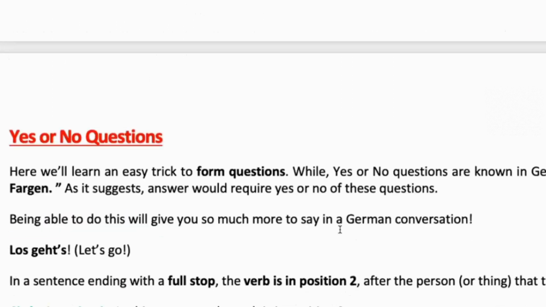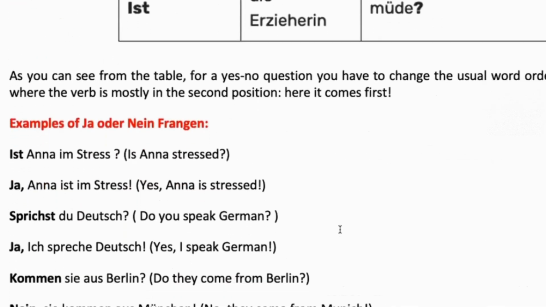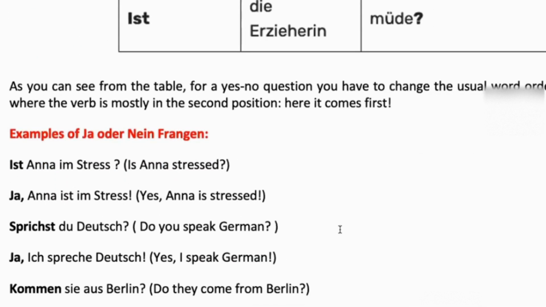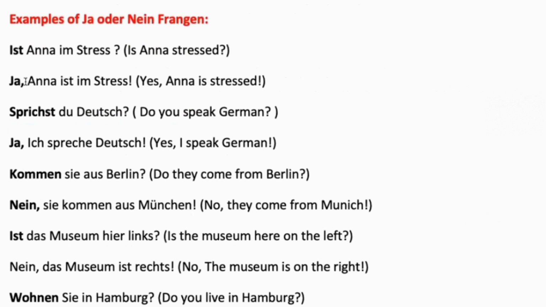So that is a ja, nein question. How can I answer these questions? I have to use ja oder nein. Then I have to place a comma and then I can answer. For example, ist Anna im Stress? Ja. And we have to place a comma and then we can answer. Anna ist im Stress. Yes. Anna is stressed.